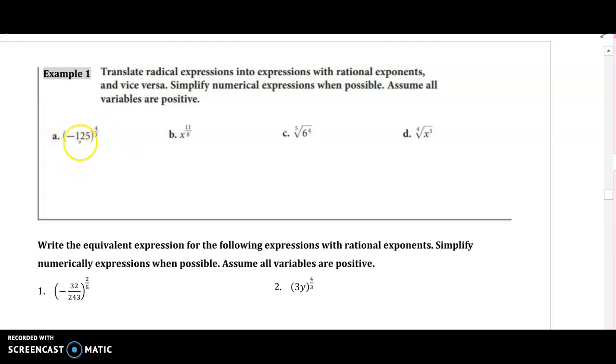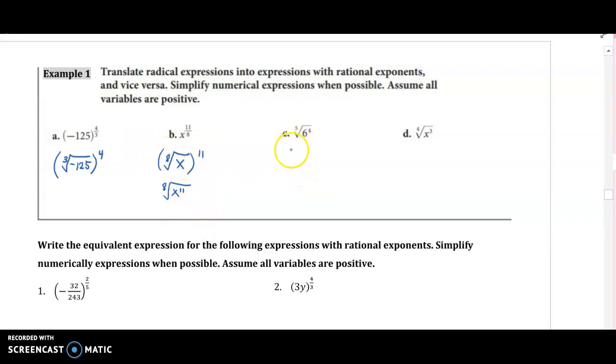So first I'm going to rewrite this negative 125 as the cube root of negative 125. And I got cube root because the denominator was 3. And I want to raise that to the 4th power, right? The 4 on the outside. Let's try that step on the next one. So if I have x to the 11 over 8, the 8 needs to go to the index, 8th root of x to the 11, right? Or it could be 8th root of x to the 11th on the inside, either way.